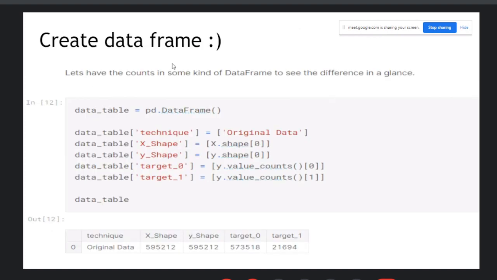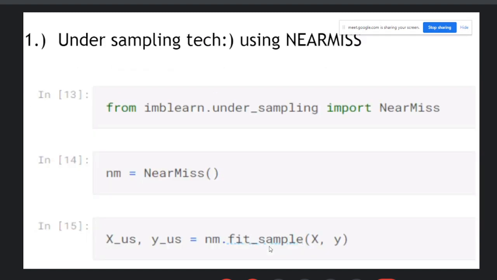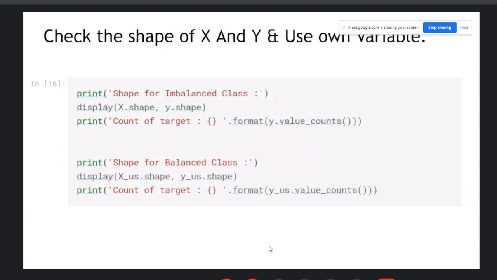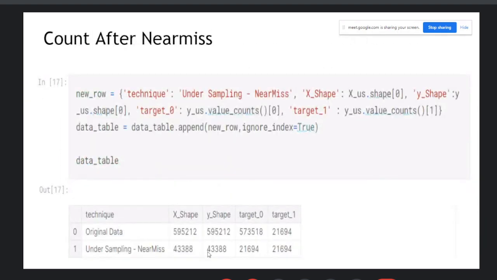Let's say I have the counts in some kind of data frame to see the difference at a glance. That is the technique, original data: X shape is around 6 lakh, Y shape is around 6 lakh, or 59 lakhs, and the target is around 21694. It means you reduce too much data in the undersampling. Check the result here, that is X shape, Y shape, and target, after NearMiss.